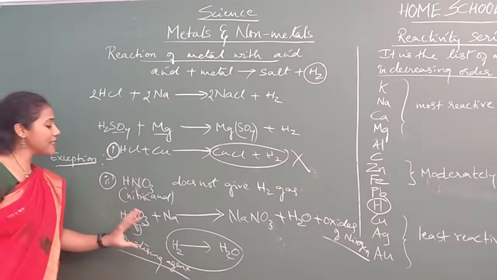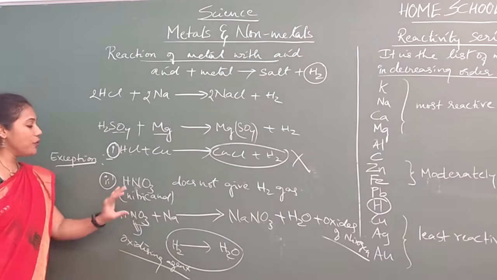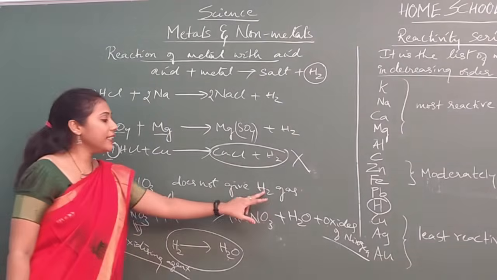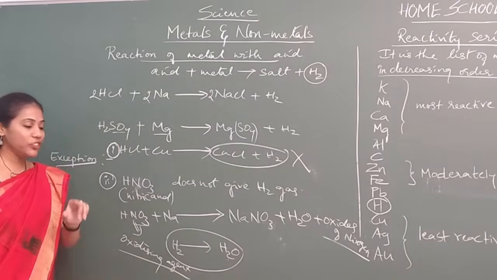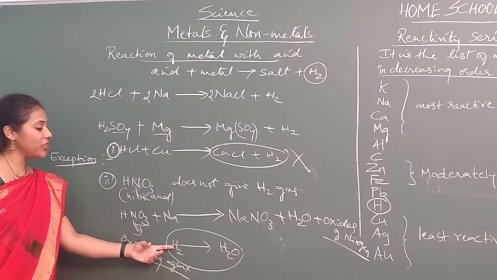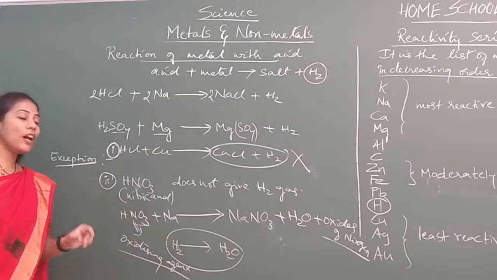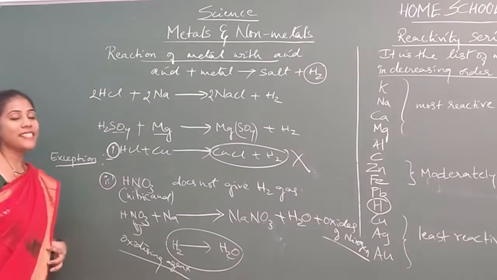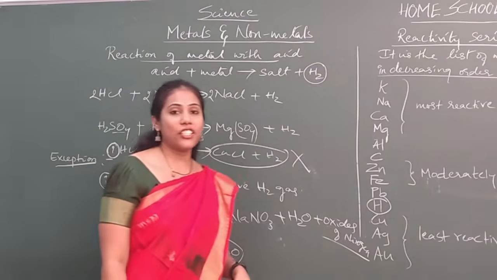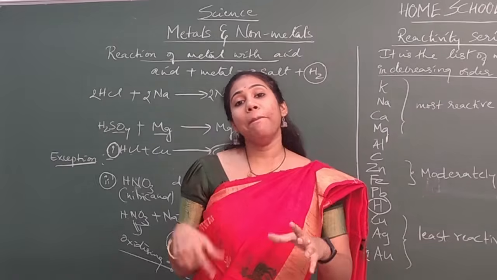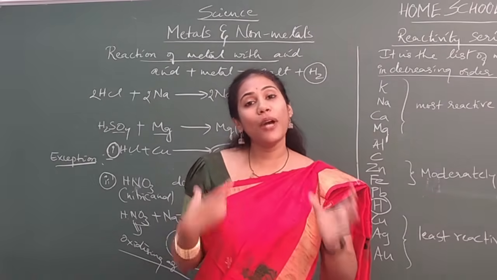Remember this is very important. Whenever a metal reacts with HNO3, you will not get hydrogen gas. What actually happens is that hydrogen gas gets converted into water, because HNO3 is the best oxidizing agent. Oxidizing agent means the one which helps oxidation to happen.